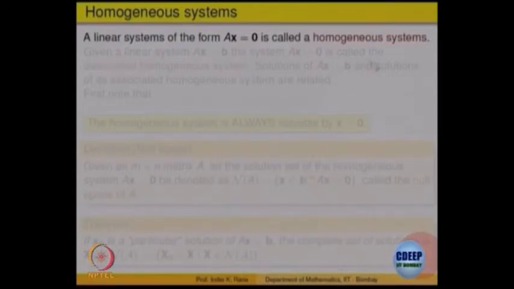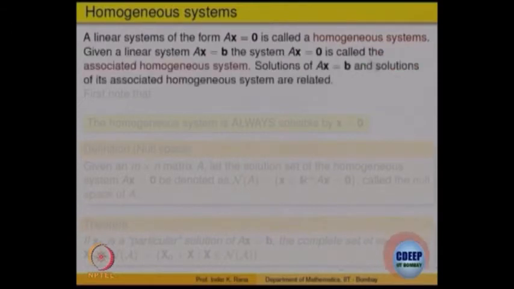Given any linear system Ax equals b, if you put b equal to 0, that is called the homogeneous system associated with the given system of linear equations.